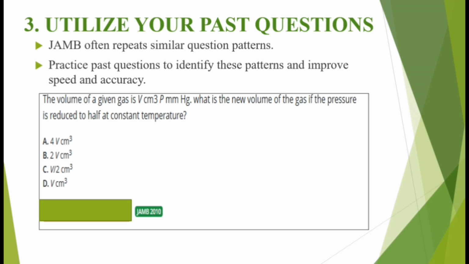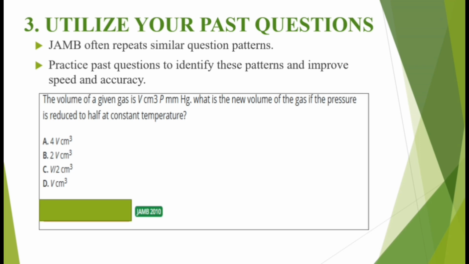So till I came across the past question, for example, this is a typical example on the board. The question says the volume of a given gas is V cm cubed at P millimeters of mercury. What is the new volume of the gas if the pressure is reduced to half at a constant temperature? If you see the options, some are 4V, 2V, V over 2 and V. So if a student who has never studied the past question comes across this, the student may think that the question is incomplete because the person wasn't given values. But no, this question is actually complete and it can be solved.